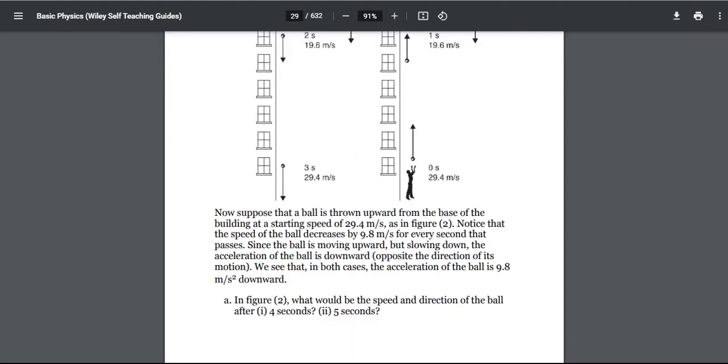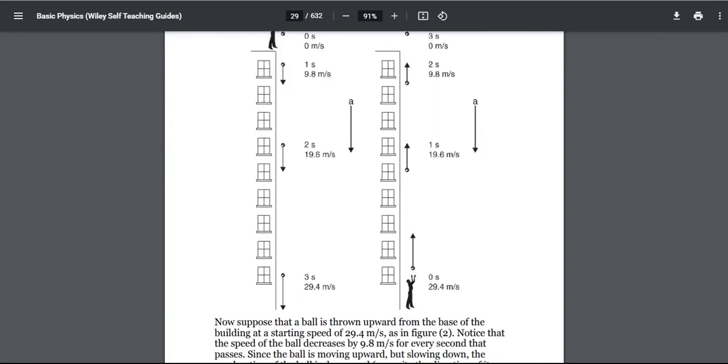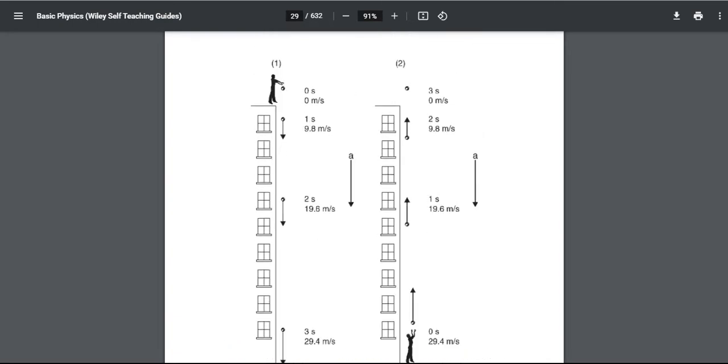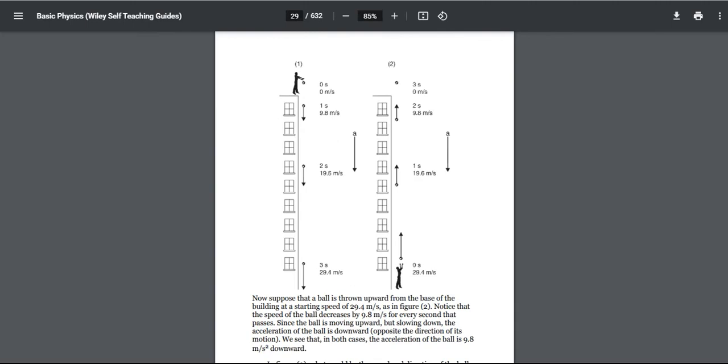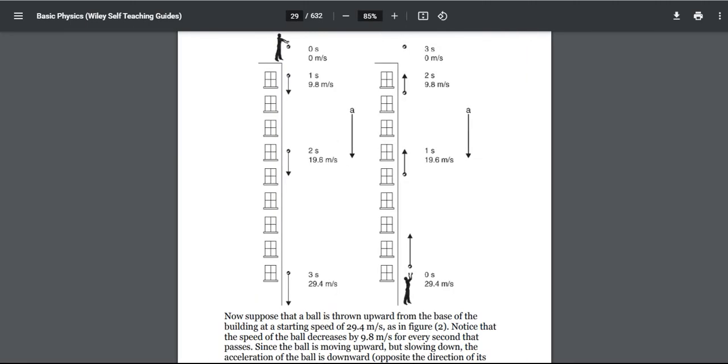Now in the second figure you see a boy throwing a ball into the sky, but here as you can see its acceleration is opposite, and that's why at 0 seconds its speed is 29.4 m/s, because this child is pushing this ball toward the sky, giving his power to this ball so it can go as high in the sky as the power the boy has.